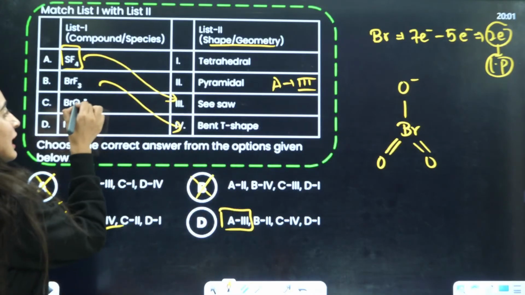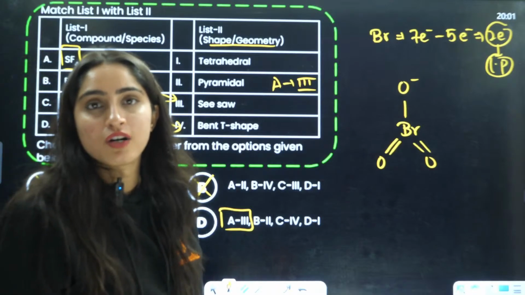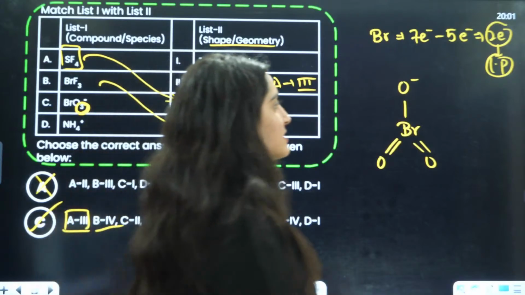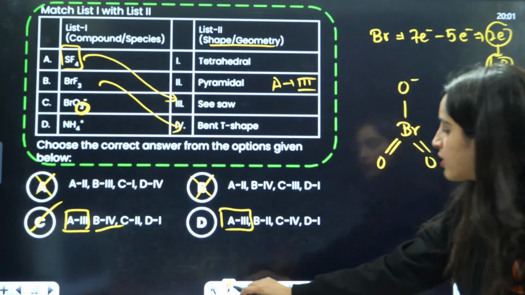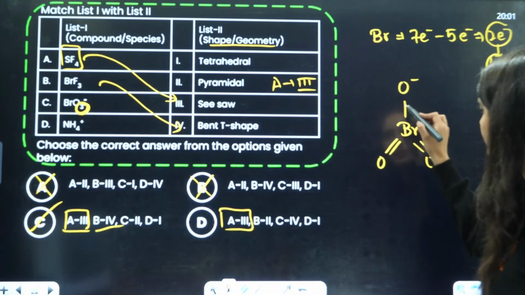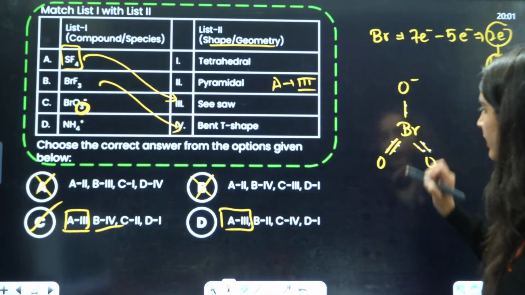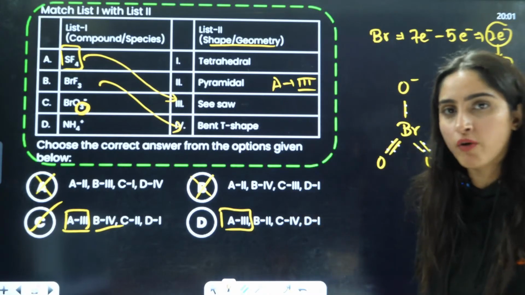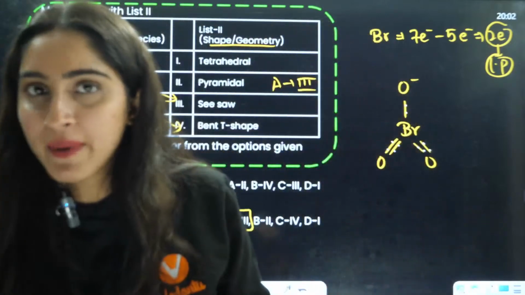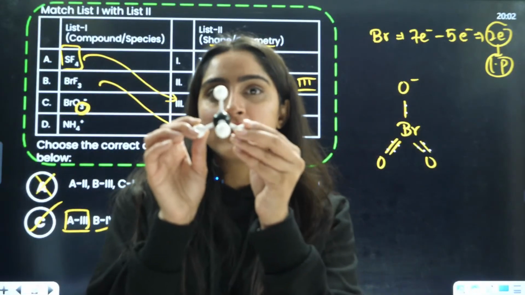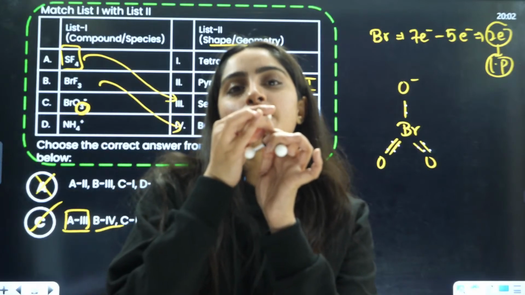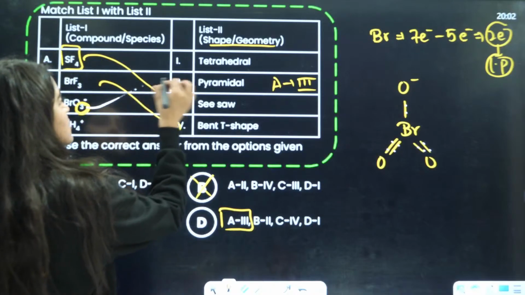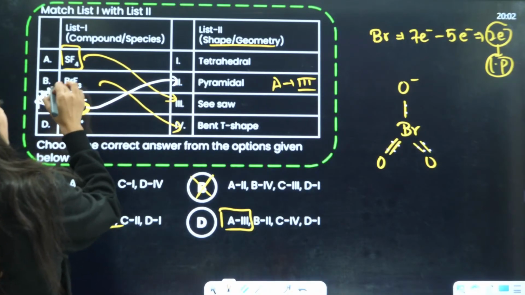It is having 3 oxygens here, so it is forming 3 sigma bonds. The other 2 electrons are involved in pi bond formation. That is not included in the hybridization. So that is why I'm saying it is a tetrahedral geometry. When one bond pair is replaced by a lone pair, it will give you a pyramidal shape, right? So this is your pyramidal, and this is a very, very important question, okay?